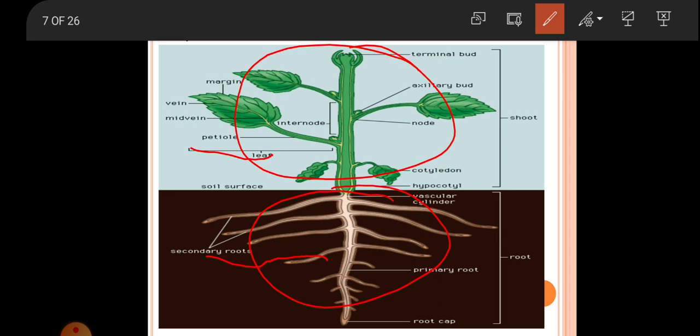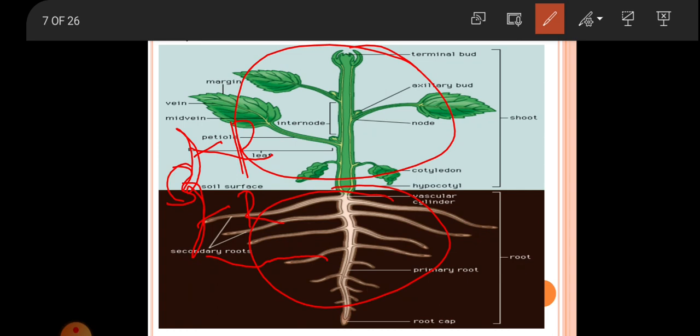The embryo in the germinating seed shows two distinct parts, a radicle which develops into the underground root system, and the plumule which develops into the aerial shoot system. Okay, so while seed germination, suppose this is the seed, and these seeds get germinated like this, and this part is radicle, and this part is plumule. The plumule bears two cotyledons, and the portion of the plumule below the cotyledon up to the root boundary is called hypocotyl.